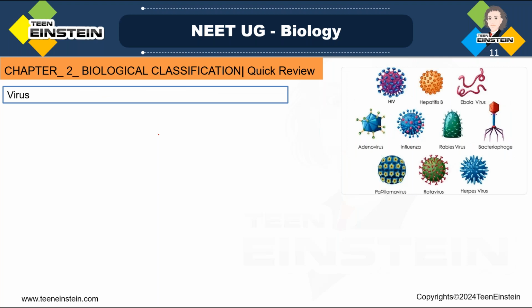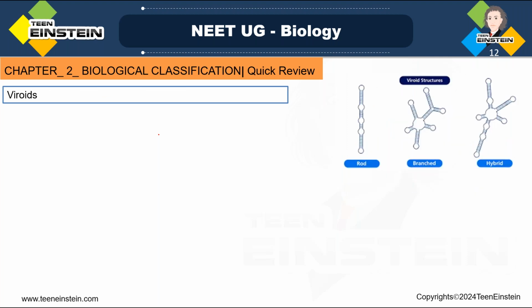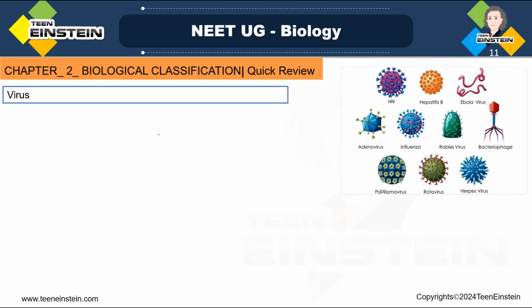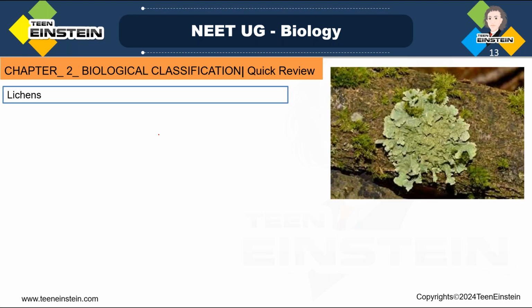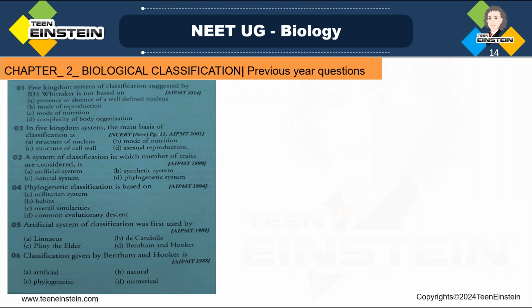Then we learned about viruses. Here you'll get some questions like the viruses which are causing serious diseases, and different types of viruses you can learn. Here, viroids, structure of viroids, about that you may get a question. Then about lichens. What are lichens? And what mode of life they are leading, that also you can learn. Okay, so now we have covered almost all the topics of this chapter, right?